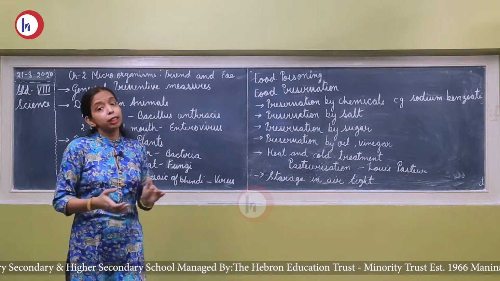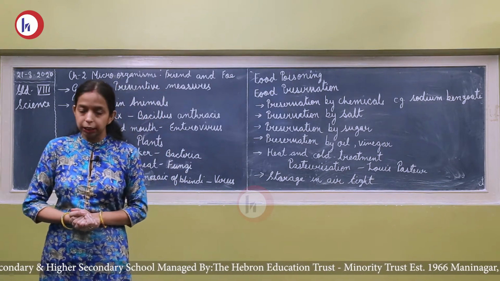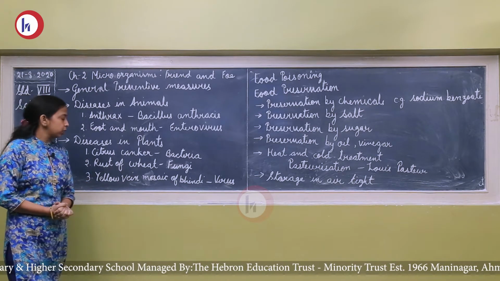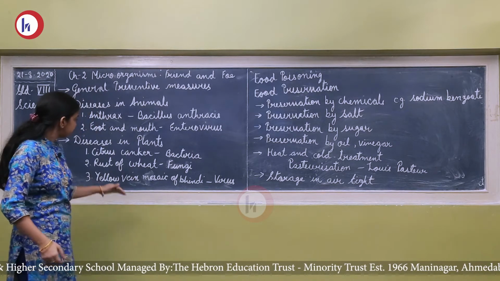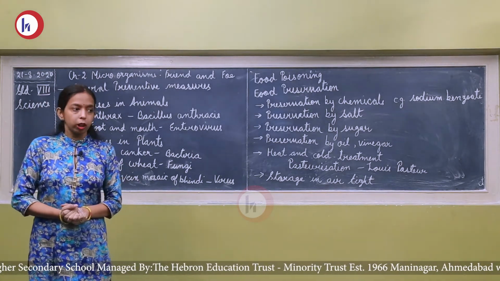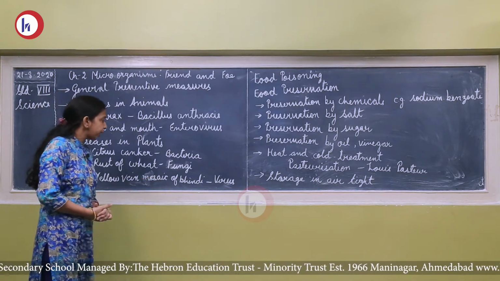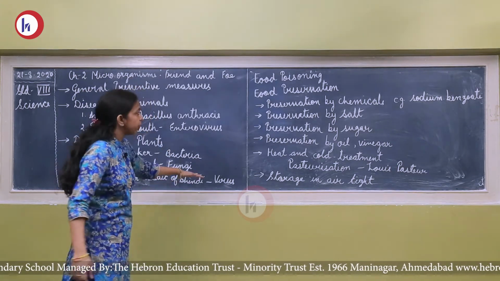Now diseases in plants. Plants also suffer from such types of microorganism diseases. Here are three. First is citrus canker. This disease is caused by bacteria. Next is rust of wheat. This disease is caused by a fungus. Now the last is yellow vein mosaic of bhindi. This disease is caused by a virus.